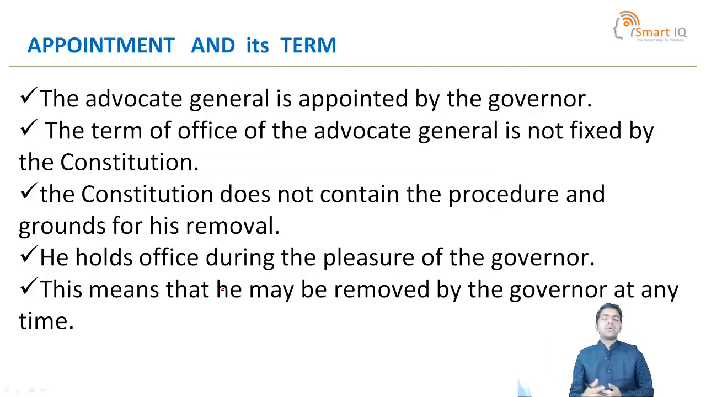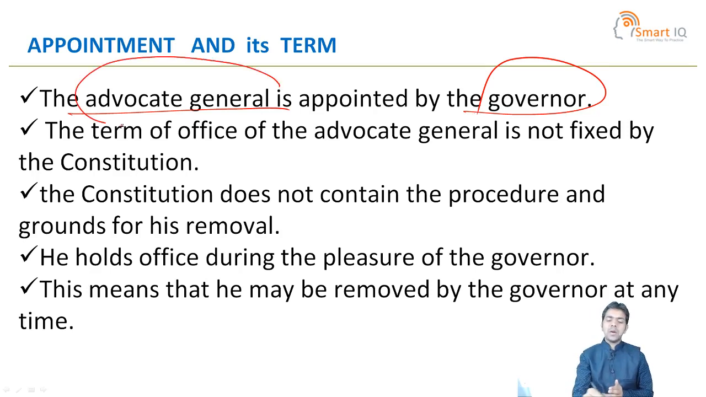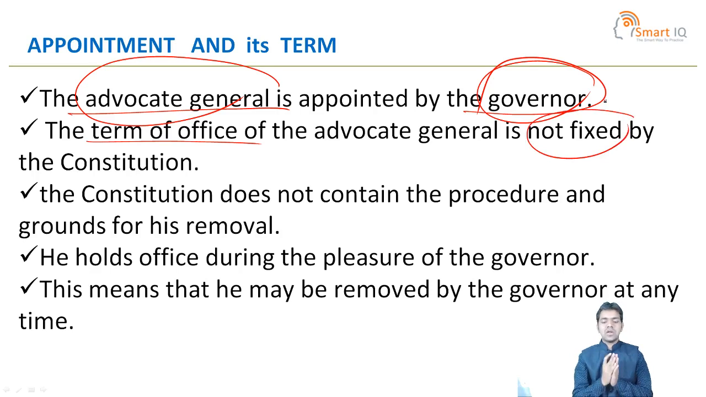So what is the appointment process and what is the term of the Advocate General of the State? The Advocate General is appointed by the Governor. It is the same in the central government, where the Attorney General of India is appointed by the President of India. In the state, the Advocate General is appointed by the Governor of the concerned state. The term of the office of Advocate General is not fixed by the Constitution.